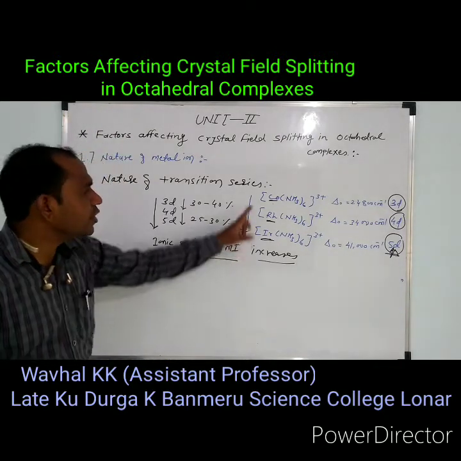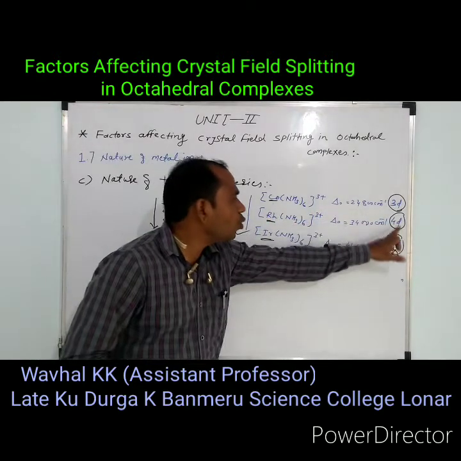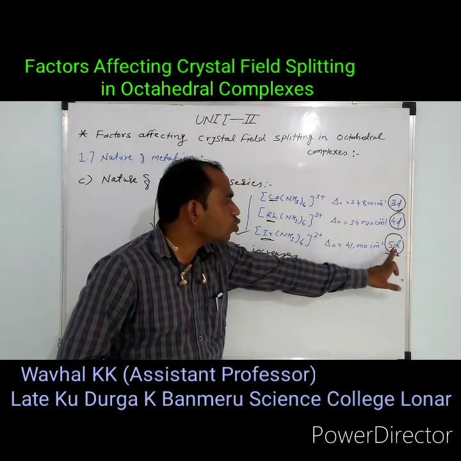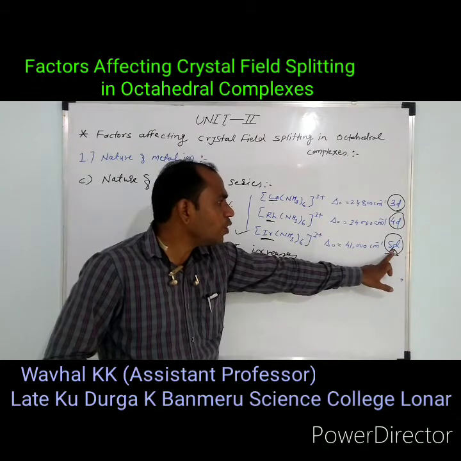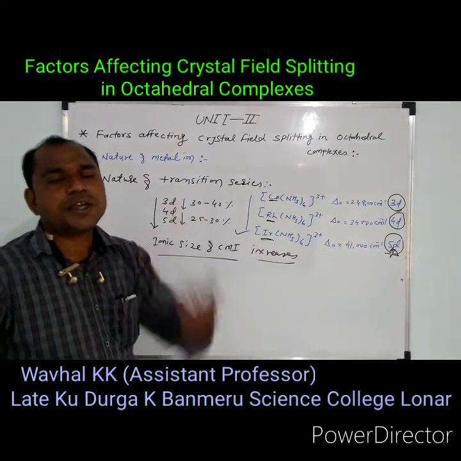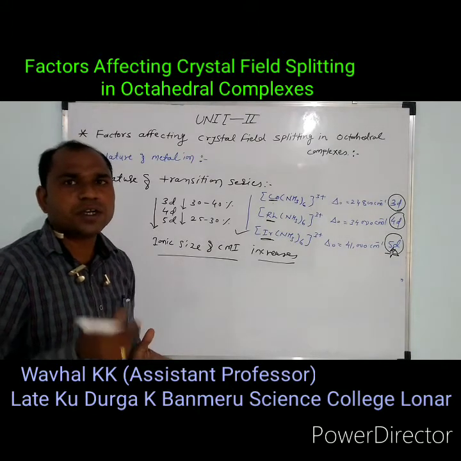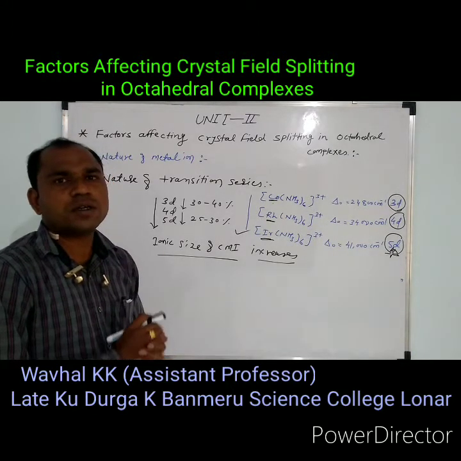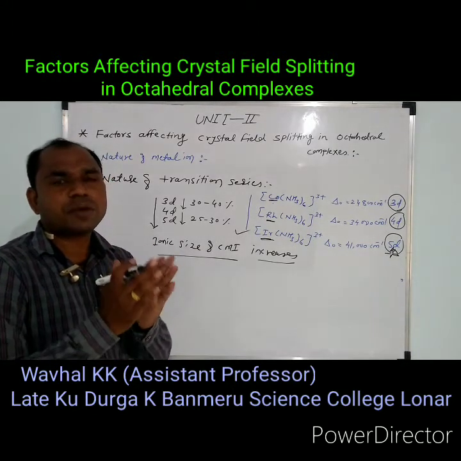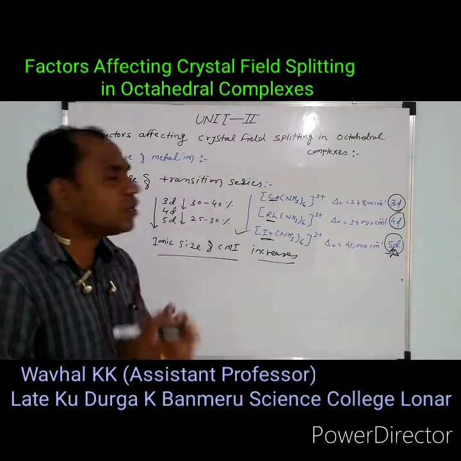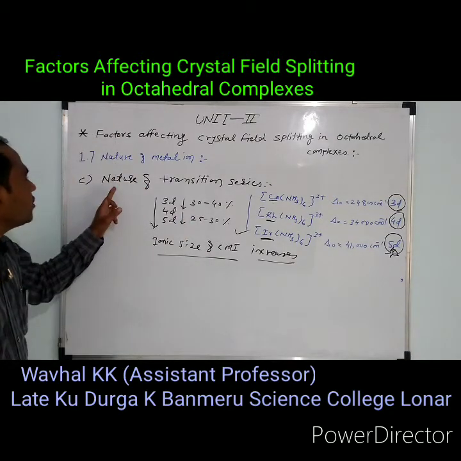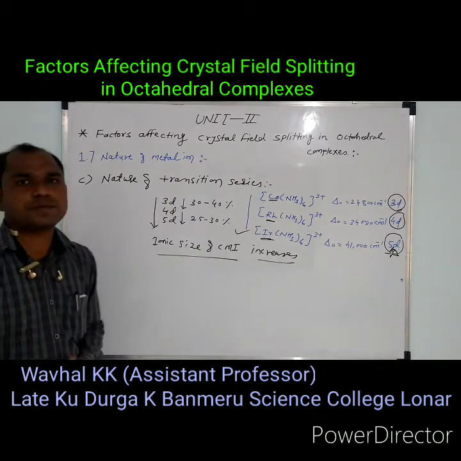So the complexes in the 5d transition series show the higher magnitude of the crystal field splitting due to the better overlapping of the orbitals of the central metal atom and the ligand. This is the third factor, that is the nature of transition series.